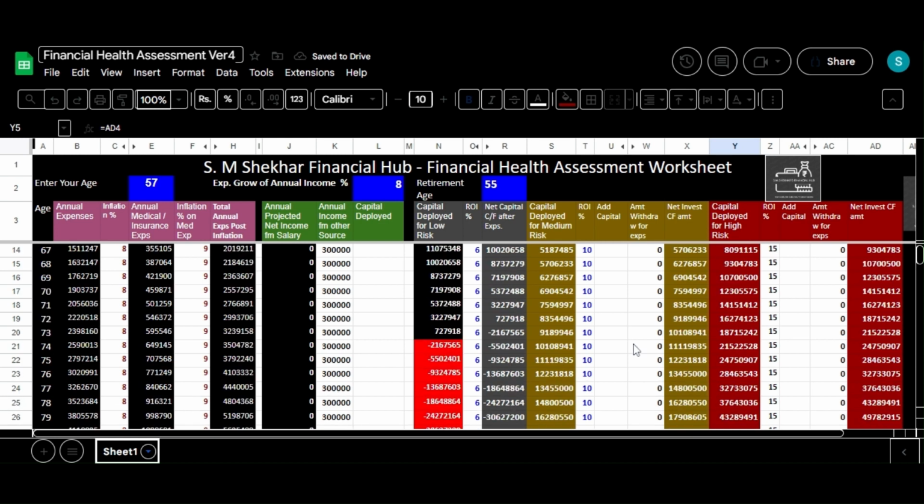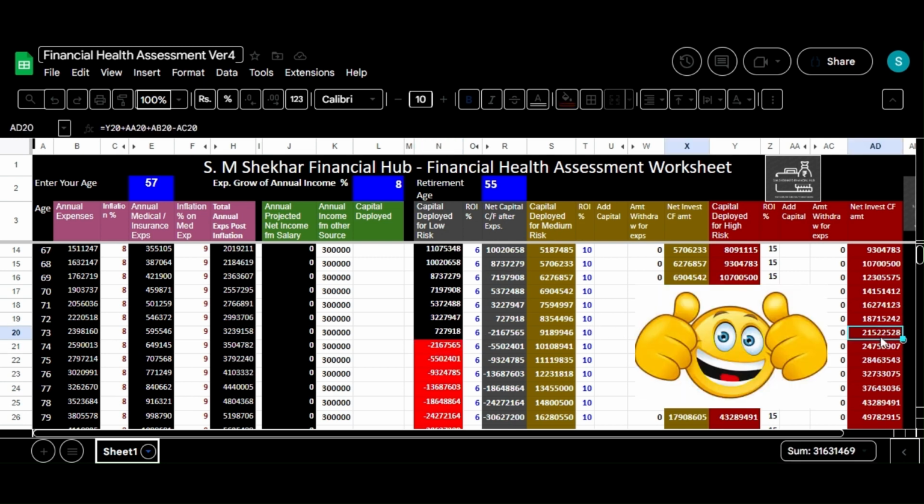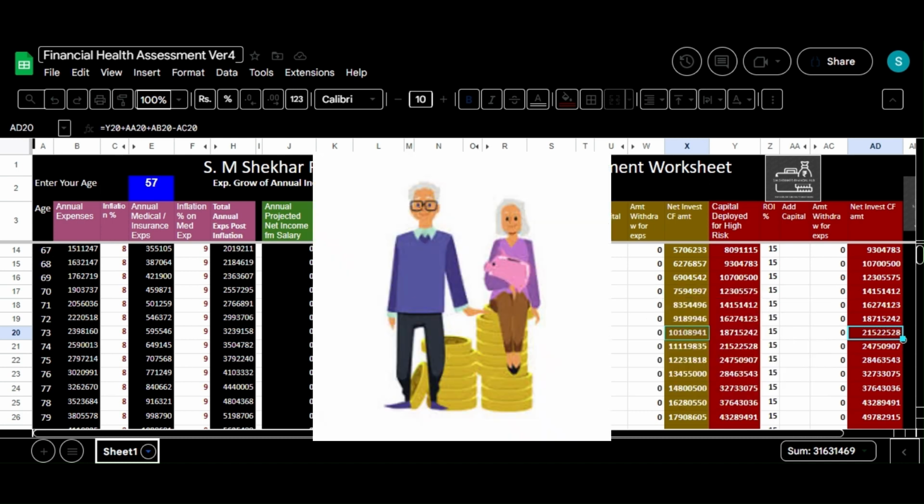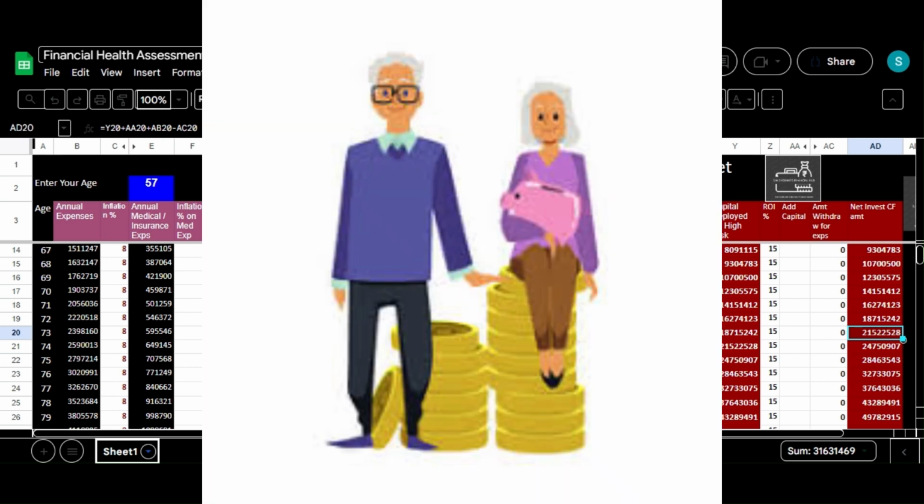Here his low risk capital gets exhausted at the age of 73. But his investments in medium and high risk instruments are more than 3.16 crore rupees. This money he can use partially every year to manage his yearly expenses, and the remaining fund should be kept invested in those instruments itself, so that he can manage his fund till the end of his life.